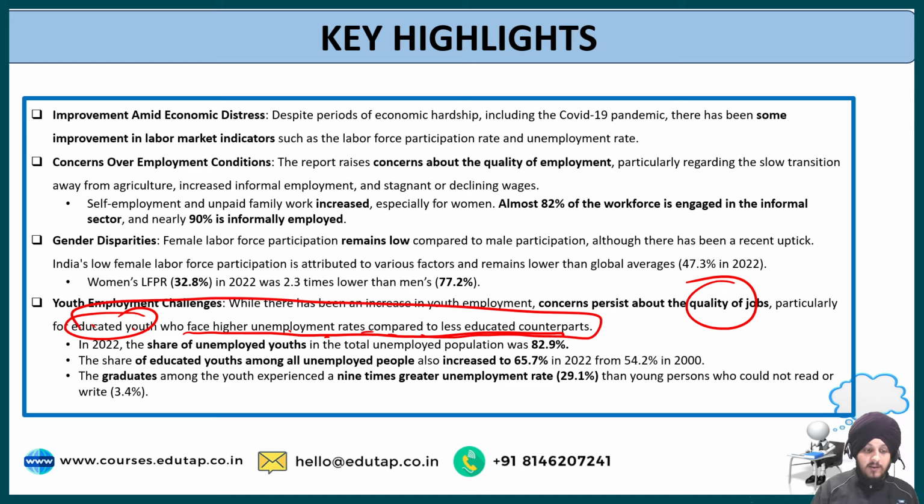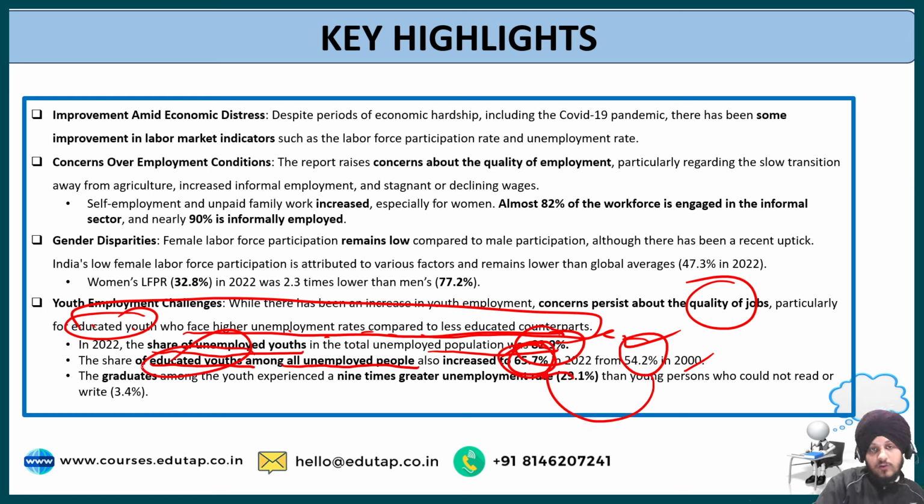This is problematic because the data says in 2022 the share of unemployed youth in the total unemployed population was 82.9%. I'm talking about the unemployed youth only. Now, if we go into details, then the share of educated youth among all unemployed people also increased to 65.7% from 54.2% in the year 2000. So you can see the increase among the educated youth. It means the educated youth is struggling to find a job as compared to those people who are less educated than them in the different sectors.